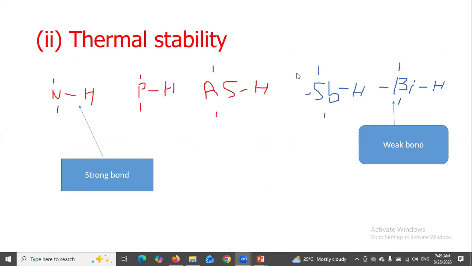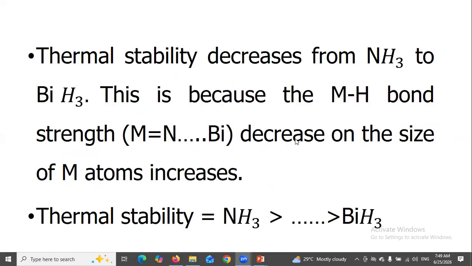Thermal stability: strong bond to weak bond. Thermal stability decreases from ammonia to bismuthine. This is because the metal-hydrogen bond strength decreases as the size of the metal atoms increases. So thermal stability is in this order.